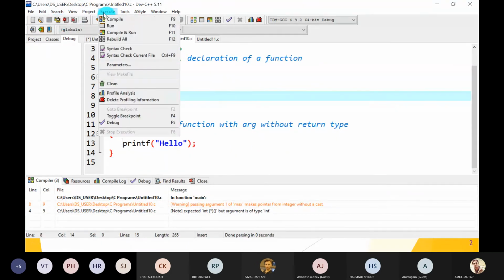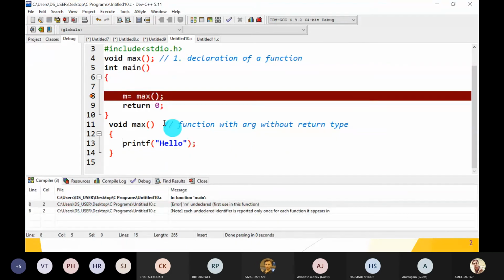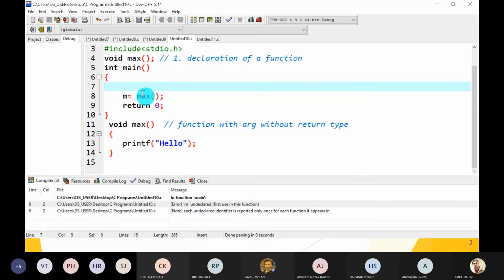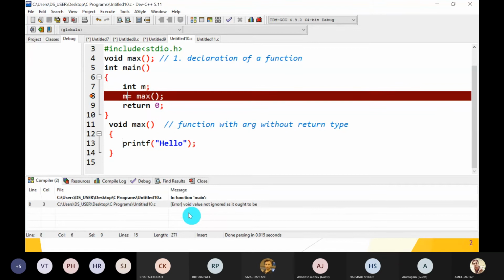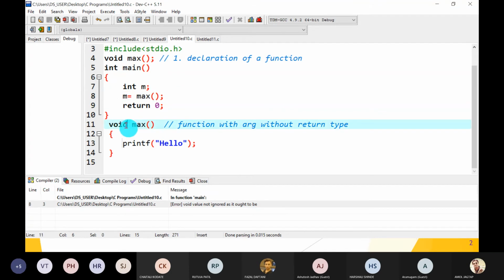So now tell me, compile. Is there any error? Yes, there is one error. What is the error? M is undeclared. So you have to declare it. Declare m and compile it now. Now the error is void value not ignored as it ought to be, because the max function's return type is void. That max function does not return anything, so we cannot call it like this. That's why it is an error.